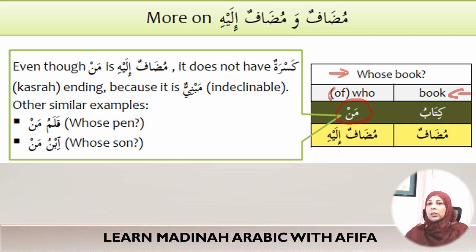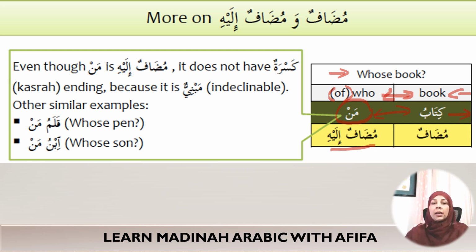The moment I use the word of, I think you can relate to the idafa construction, right? It is forming this relationship of possession, which we have seen in the idafa. So kitabu is actually the mudaf and man is the mudaf ilayhi. Again, book of who or whose book. So this is also an idafa construction.